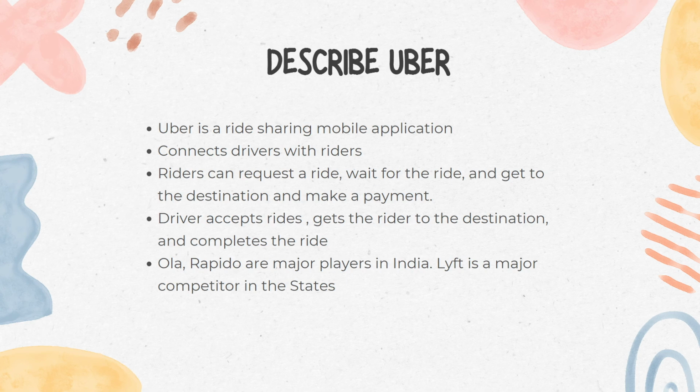The main competitors for Uber in India are Ola and Rapido, while in the United States or other countries in the West, we have Lyft as a major competitor.